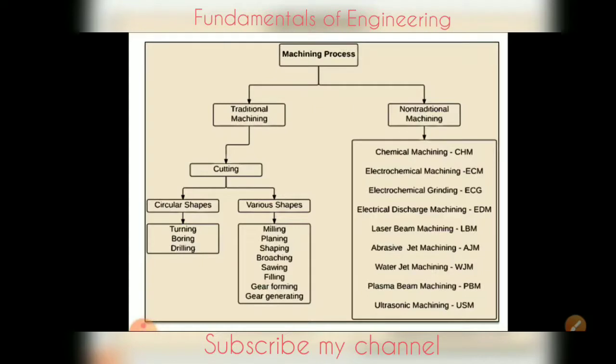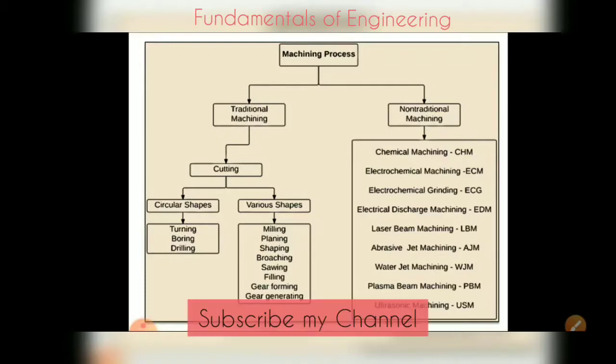And non-traditional machining uses three different types of energy, that is chemical energy, electrical energy and thermal energy, like chemical machining, electrochemical machining, electrochemical grinding, electrical discharge machining, laser beam machining, abrasive jet machining, water jet machining, plasma beam machining and ultrasonic machining.